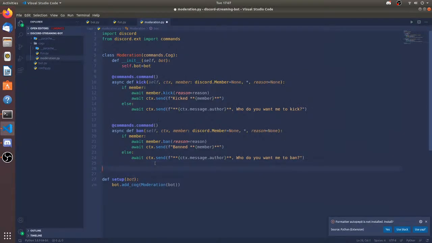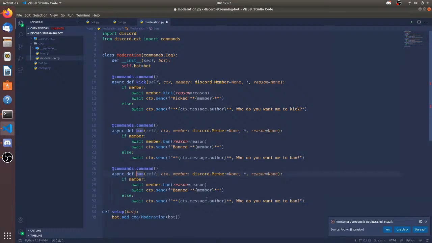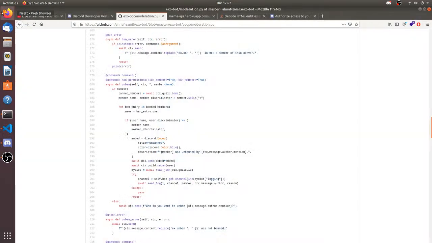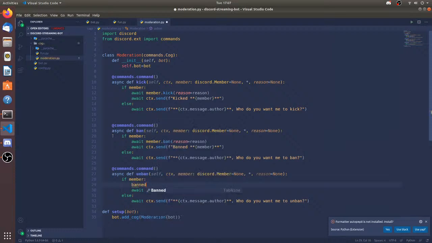Let's do unban. Unban is basically the same. Let's just copy the ban command, paste it in, go over here, unban. So unban. Why is it a Y? Who wants me to unban? Okay, so let's unban the user. What was that again? Okay, so the banned member. So I need to take banned.